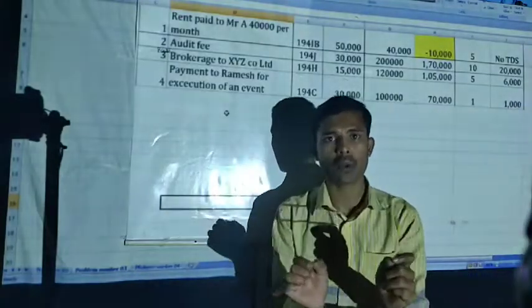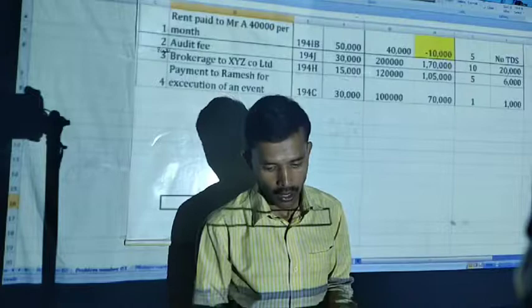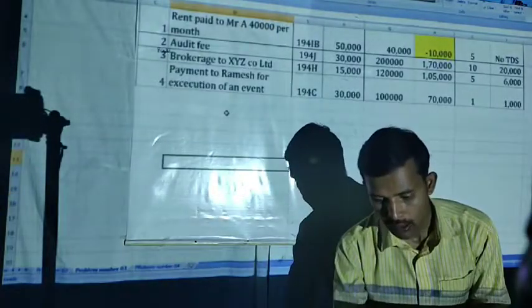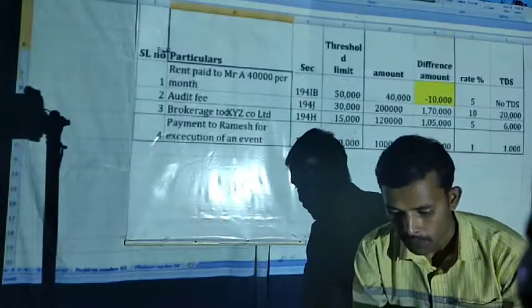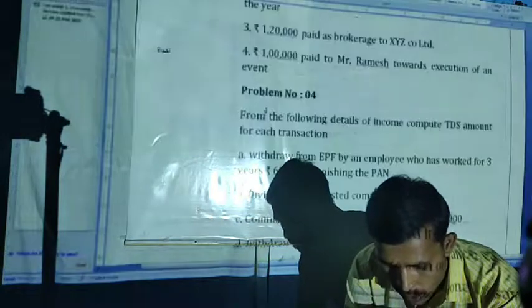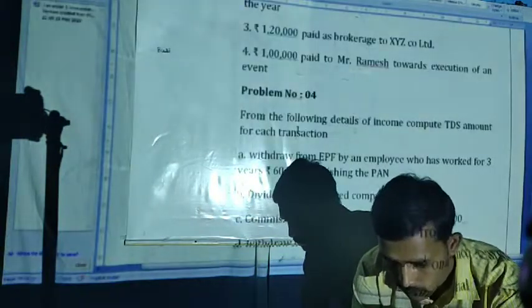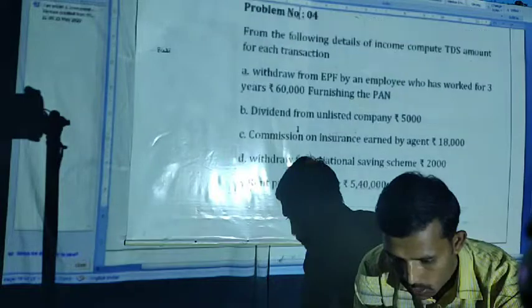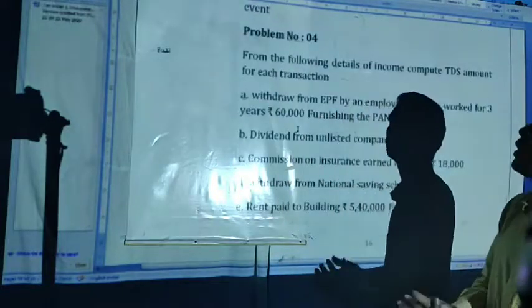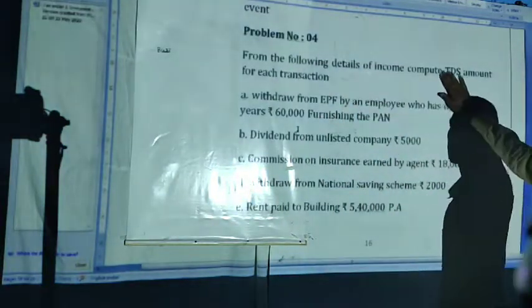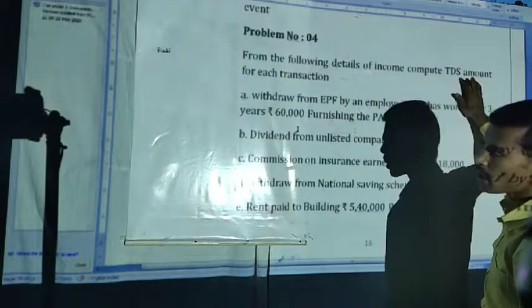A very simple problem. 2 to 3 transactions they have asked in order to calculate the TDS. This will be the problem number 3. Next we will go to see problem number 4. That is, from the following details of income, compute the TDS amount for each transaction.